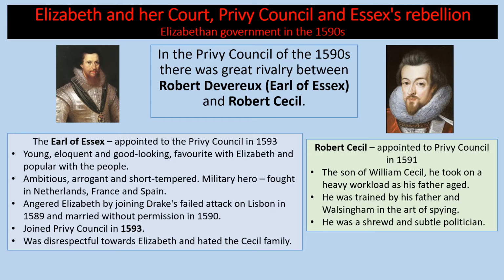He eventually joined the Privy Council in 1593, as we've seen, but he was often disrespectful towards Elizabeth, and he hated the Cecil family. Robert Cecil, very different kind of character, very clever, very sharp, less of a military figure, appointed to the Privy Council in 1591. He's the son of William Cecil. He took on a heavy workload as his father aged. He was trained by his father and Walsingham in the art of spying. He was a very shrewd and subtle politician.